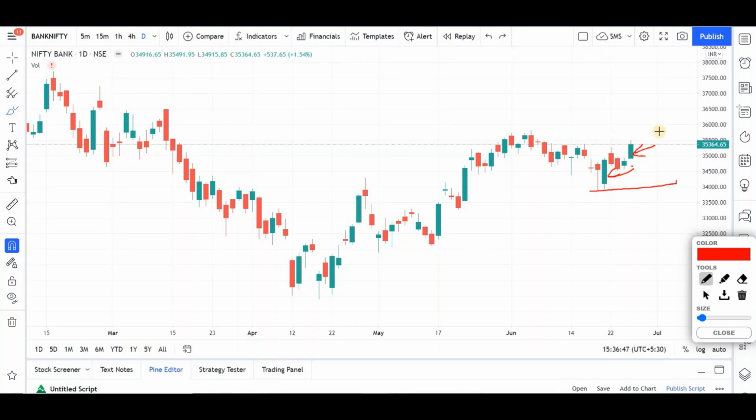Now I should be looking for an entry here. You should only look for a 30% entry here, because what we should always be looking for is a pullback.